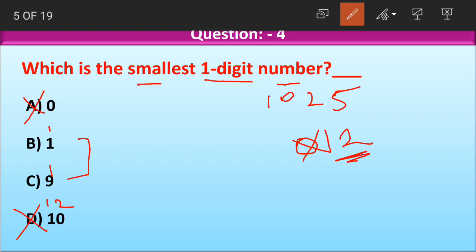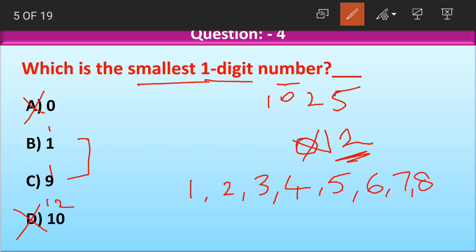Again, they said the smallest 1-digit number. From where do 1-digit numbers start, children? 1-digit numbers start from 1 and go till where? 1, 2, 3, 4, 5, 6, 7, 8 and 9. 1-digit numbers start at 1 and end at 9. Yes or no, children? So the smallest 1-digit number becomes 1 and the largest 1-digit number becomes 9.